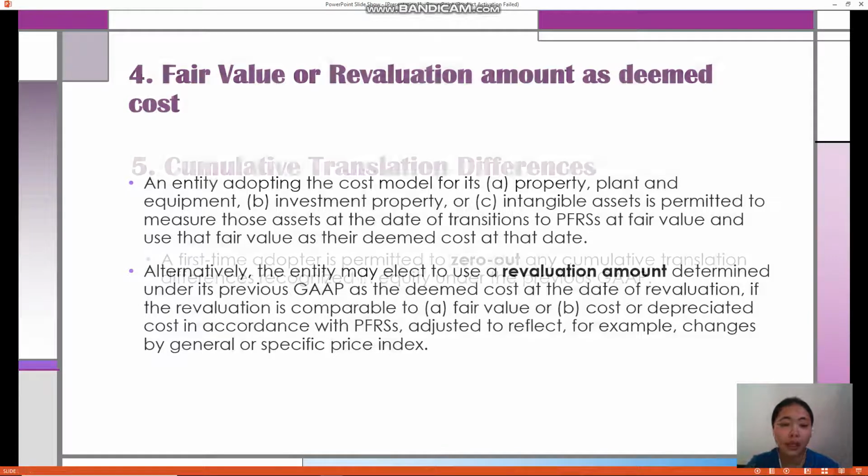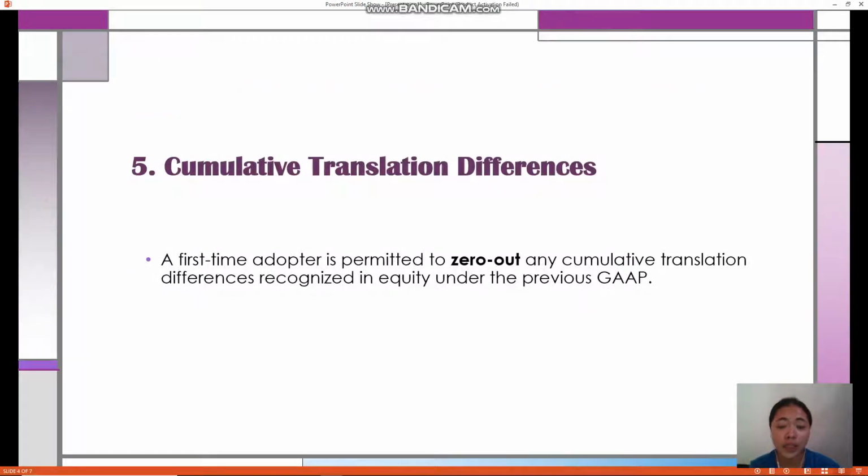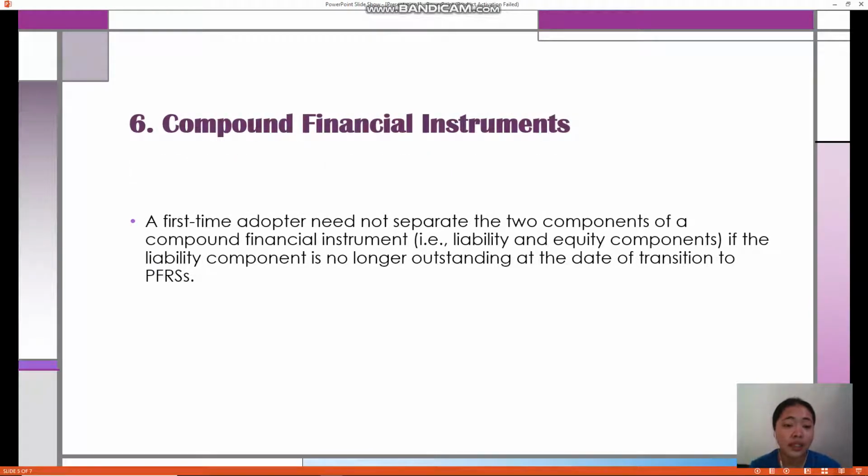So, a revaluation amount is an adjustment made to the recorded value of an asset to accurately reflect its current market value. Next is the cumulative translation differences. The first-time adopter is permitted to zero out any cumulative translation differences recognized in equity under the previous GAAP. Next is the compound financial instruments.